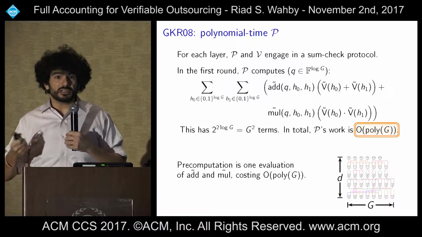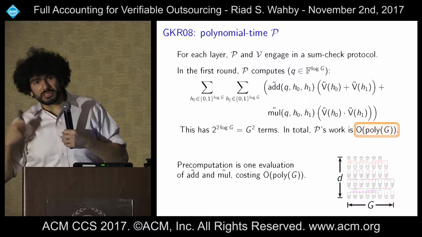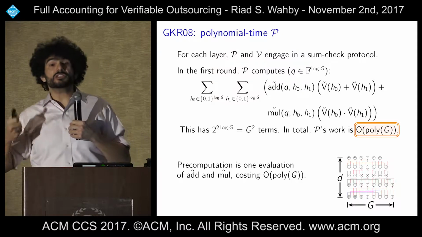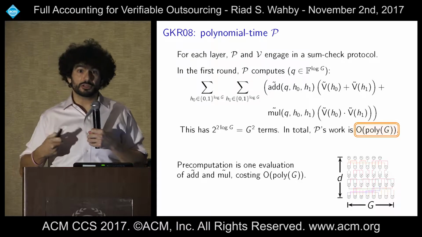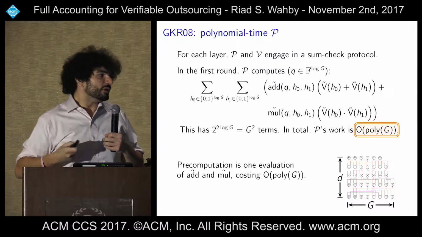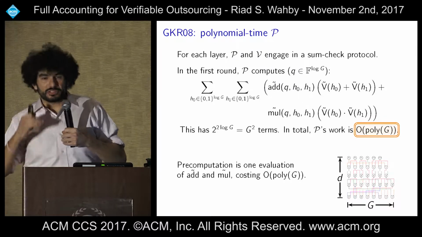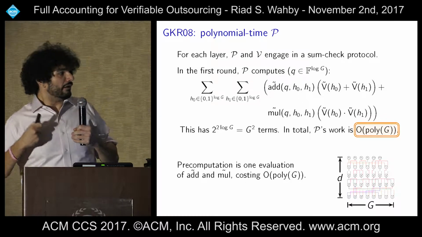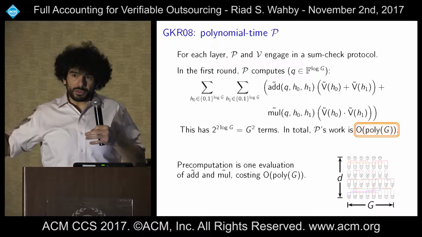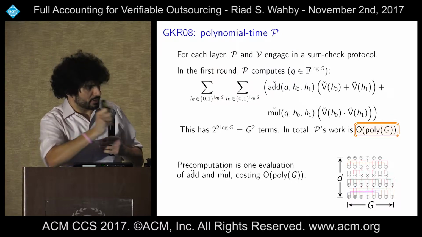So this is a sum over 2 log g points on a binary hypercube, which means the prover has to sum g squared terms in the very first round of the protocol. And then there are a logarithmic number of rounds. So we know that the prover's work is at least polynomial in g. And now remember, there's d layers in the circuit, so that's basically polynomial in the width of the circuit, and it's linear in the depth of the circuit. Sorry, d is the depth and g is the width.